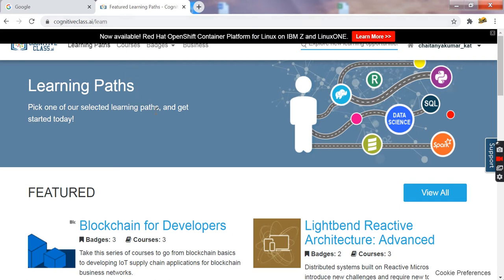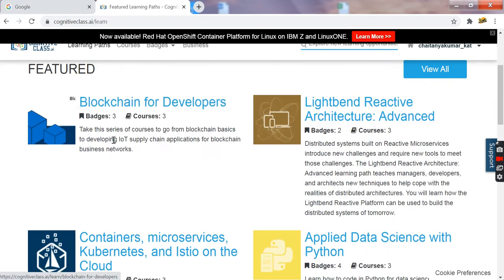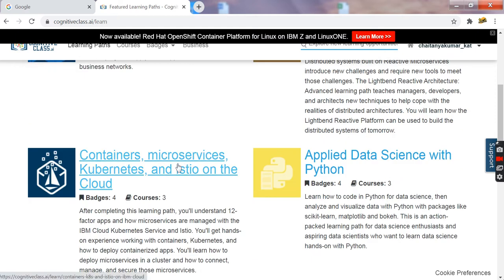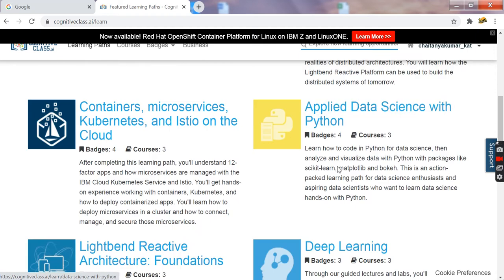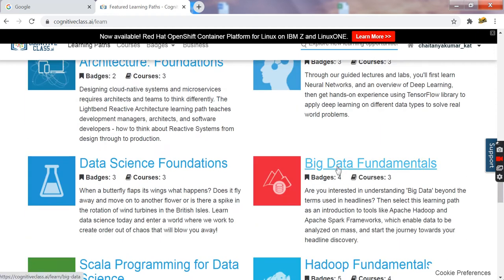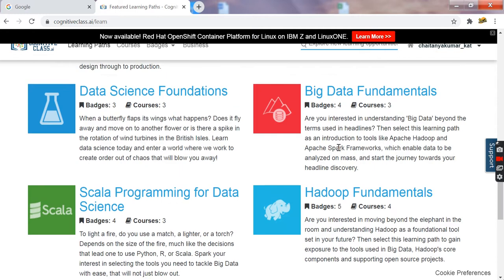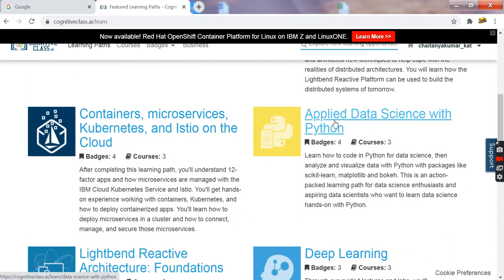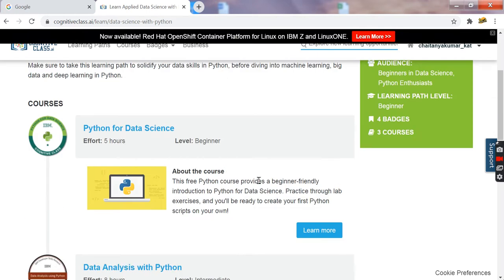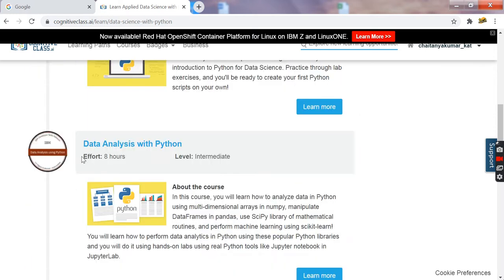So let's get started. These are the learning paths. The first one is blockchain, the second one is reactive architecture, and the third one is Kubernetes. It also has data science, deep learning, and big data and Hadoop fundamentals. Those who are willing to learn data science can click on it and enroll here. It consists of 3 modules.